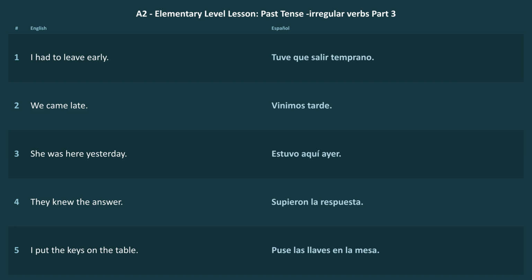Estuvo aquí ayer. Perfect. And aquí means here. You'll hear both aquí and acá in Spanish depending on region, but aquí is a great standard word to use. Next, saber.